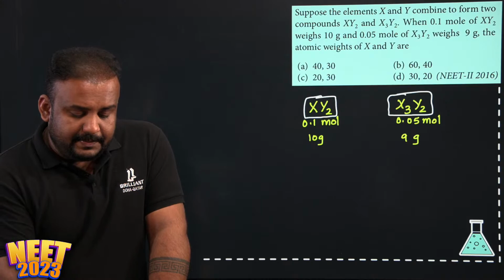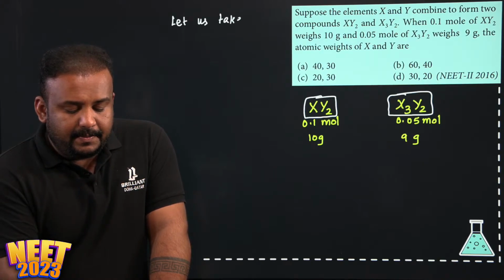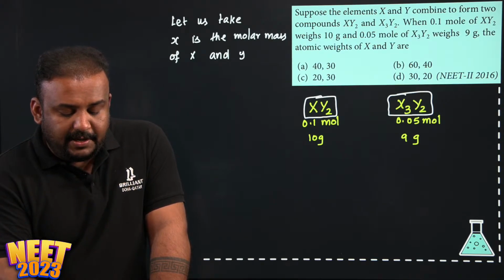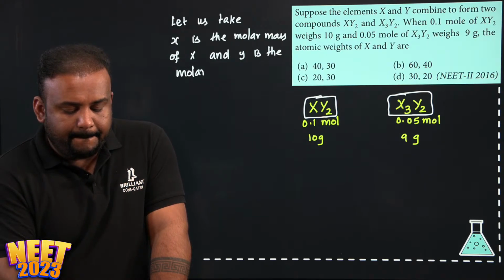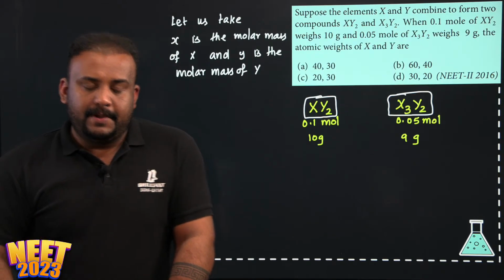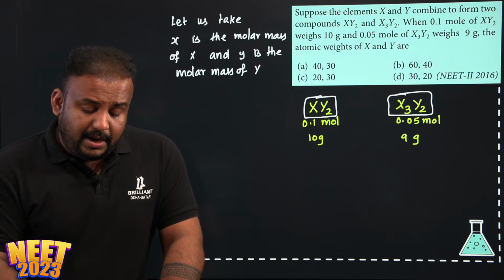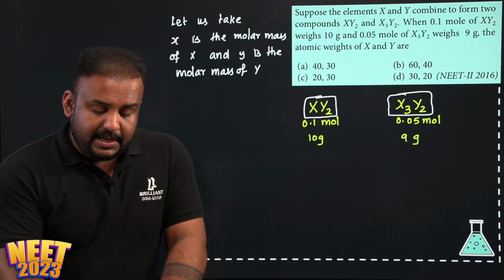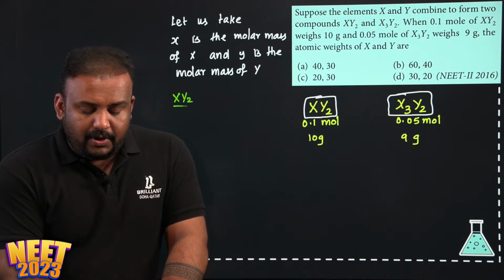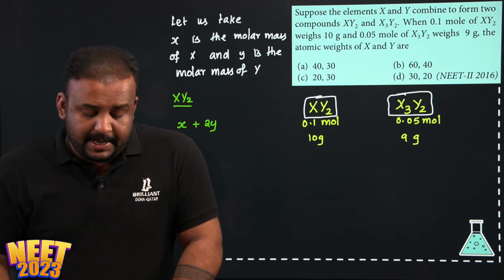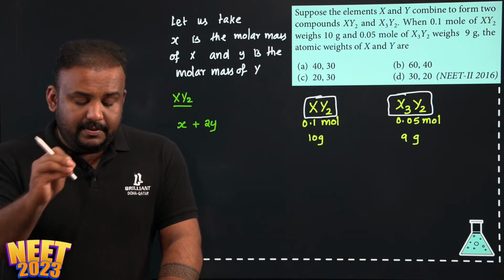So let us imagine, let us take x, small x, as the molar mass of the element capital X, and y, small y, as the molar mass of capital Y. So in this case, we can say that the total molar mass of XY2 can be written as x plus 2y. Do you agree with me?